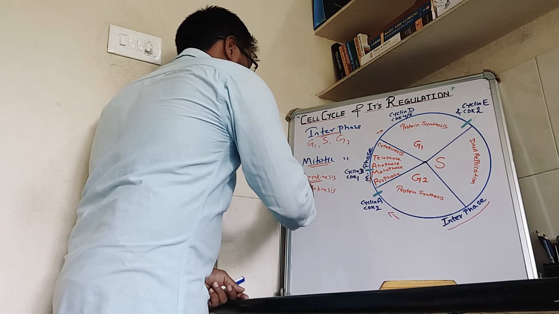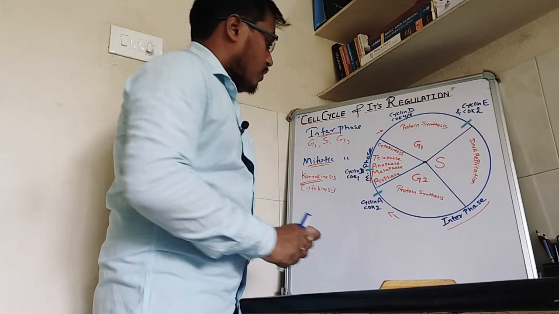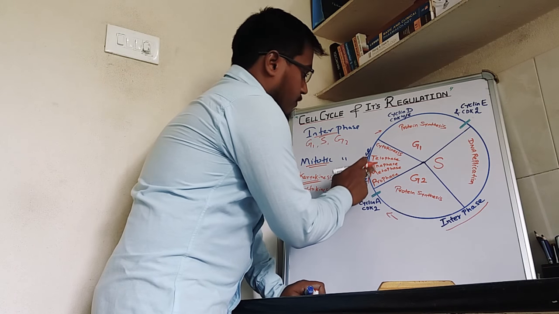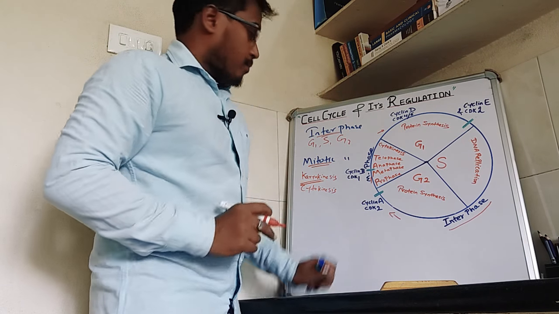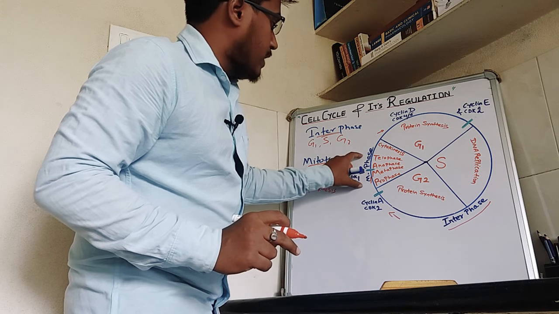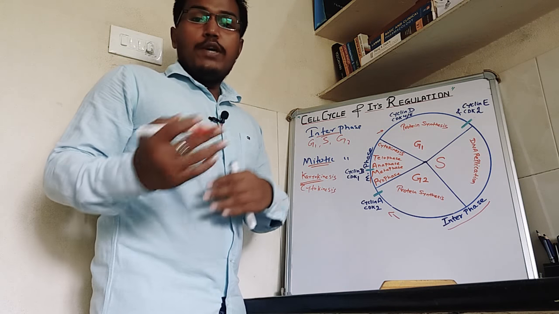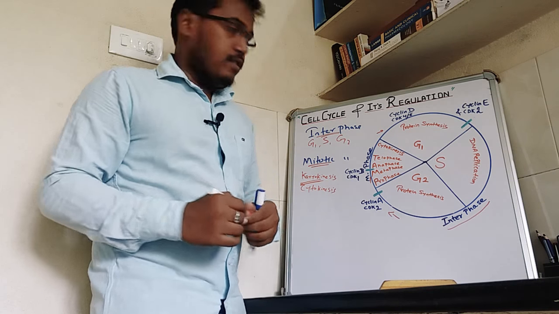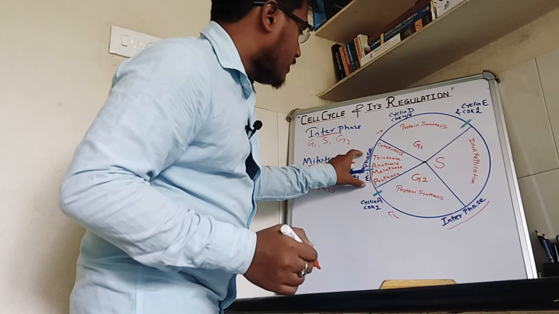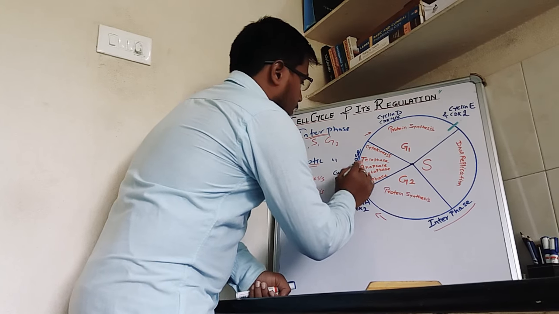In karyokinesis four phases are there: prophase, metaphase, anaphase, telophase. Mitotic cell division is equational division, which is different from meiosis, which is reductional division.